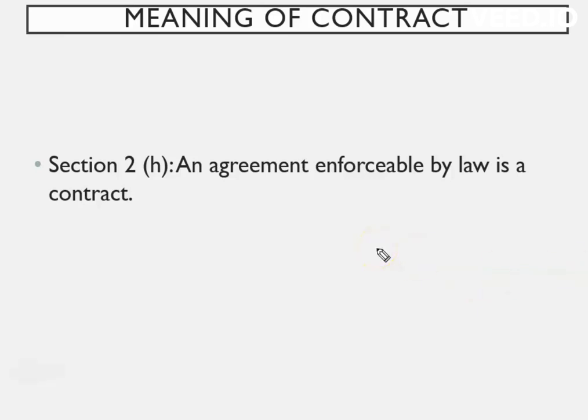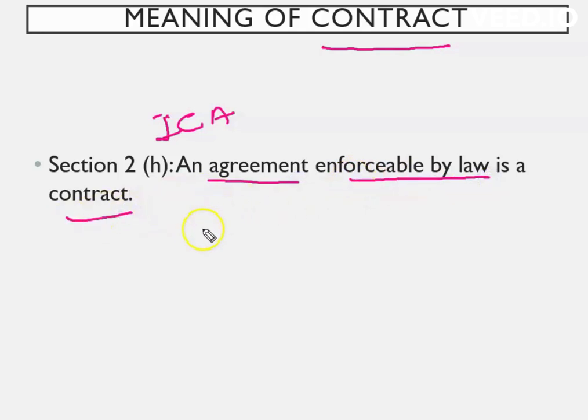Namaskar everyone. In this video, we are going to discuss the meaning of contract and the features of contract. So first of all, we'll discuss the meaning of contract. Section 2(h) of the Indian Contract Act says that an agreement which is enforceable by law is a contract. So we need to understand the easy terminology which can explain this particular meaning in a simpler way.